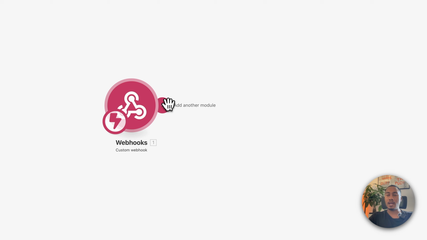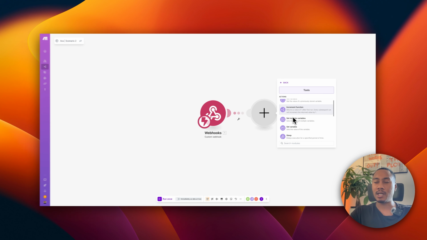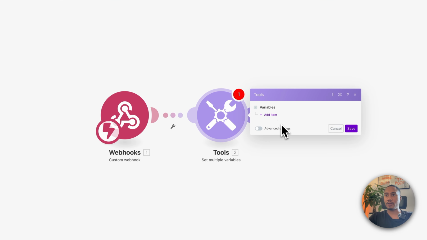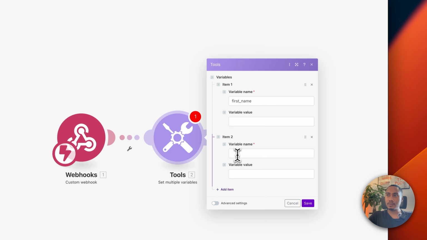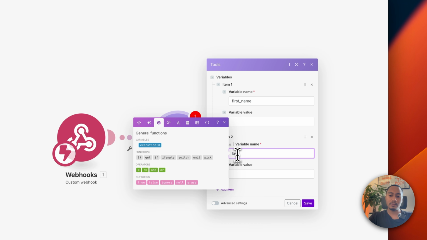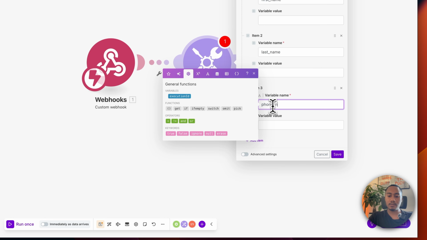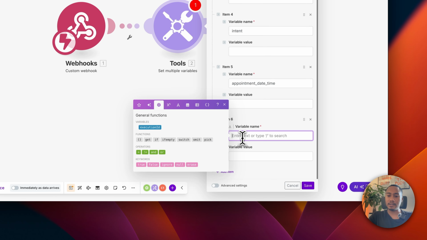So hit save. And now, just to keep everything organized, whenever we're assigning variables, I like to do that up front after the custom webhook. So we're going to use set multiple variables. Last name, phone number, intent, appointment date time, and lastly, preferred date time.